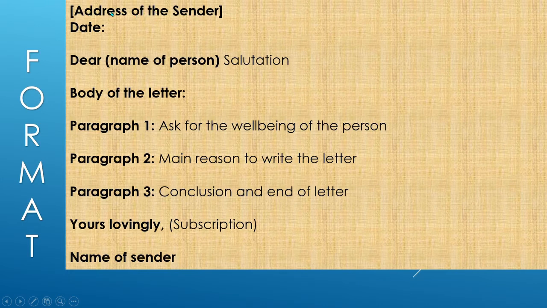So this way, on the left side generally we write the sender's address, then date. Date also can be written in two ways, like first you can write month and then date and then year. Otherwise you can write first date and then month and year. And while writing the date, it can be written either in the cardinal or in the ordinal form. Like you can write 10, or you can write 10th, 10 and th. So both ways you can write the dates, and make sure you write the complete year, 2021, 2022 and so on. And then next comes the body of the letter.